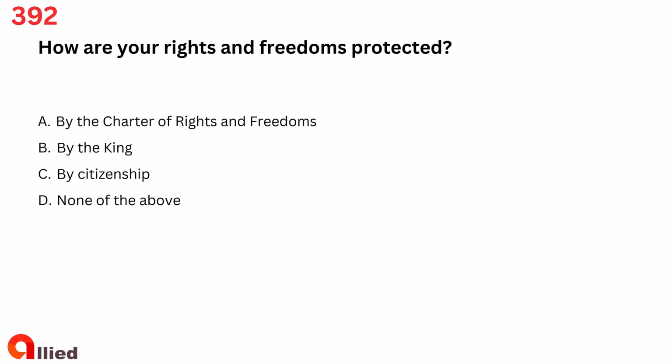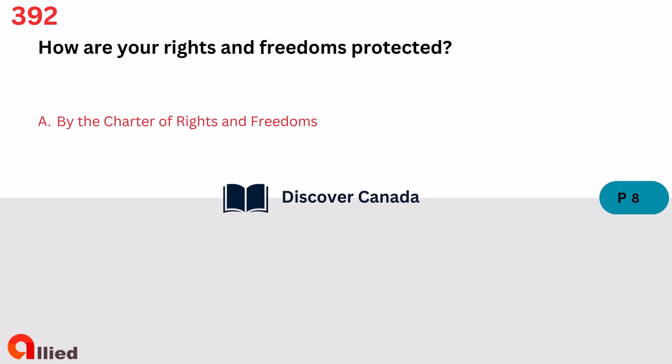Question 392. How are your rights and freedoms protected? A. By the Charter of Rights and Freedoms. B. By the King. C. By citizenship. D. None of the above. The answer is A. By the Charter of Rights and Freedoms.